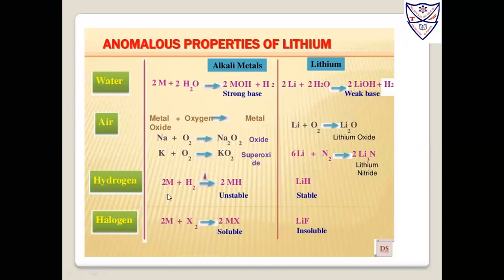When it comes in contact with hydrogen, it forms a hydride, and in the whole group lithium hydride is a stable one and the others are unstable. The halides of the others are soluble and lithium's is insoluble. So that's why the figure shows properly some anomalous properties of lithium, which is different from the other alkali metals in the same group.